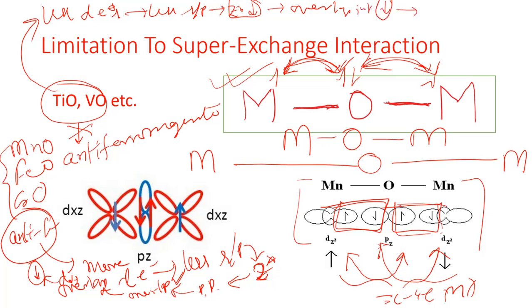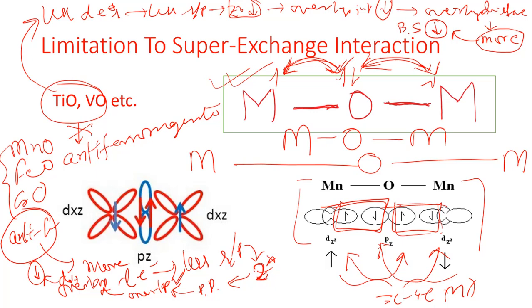As the overlap interaction is less, the overlap distance would be more. As the overlap distance is more, definitely the bond strength is less.